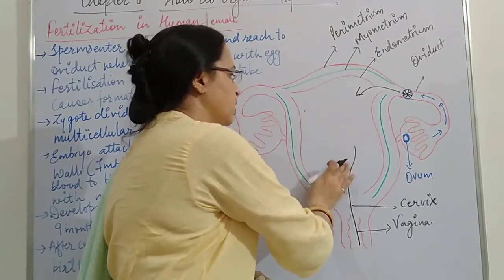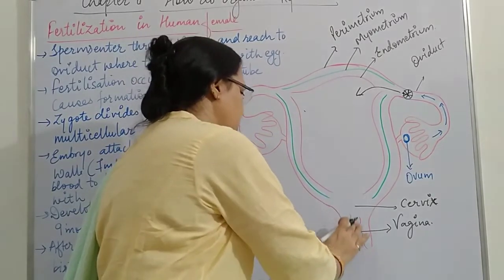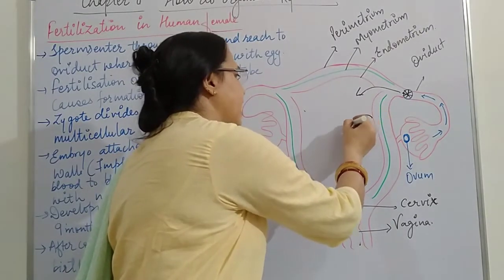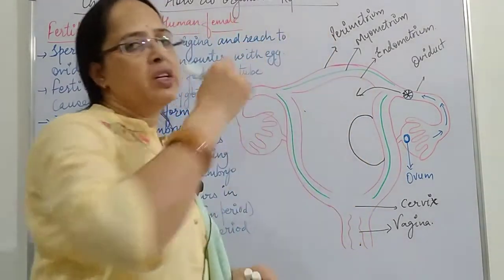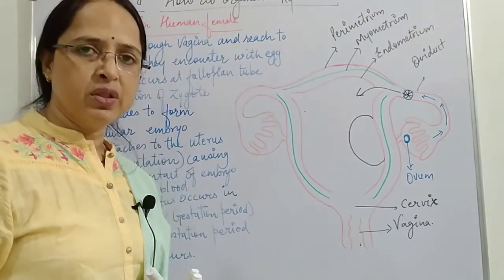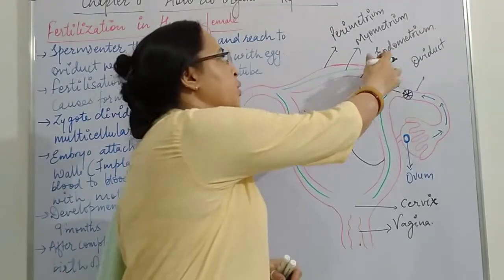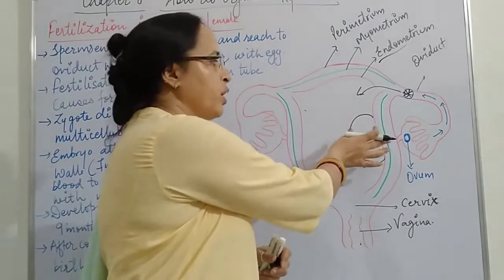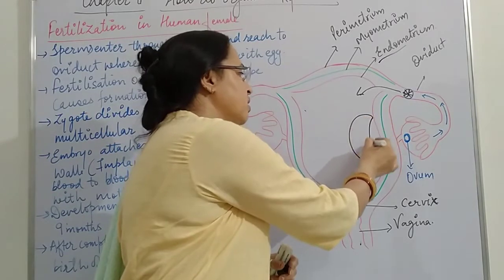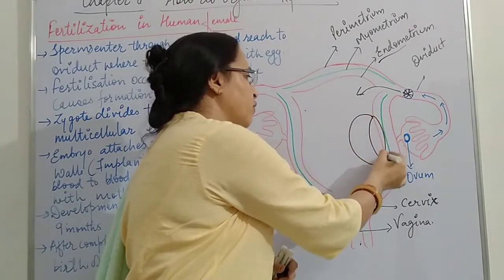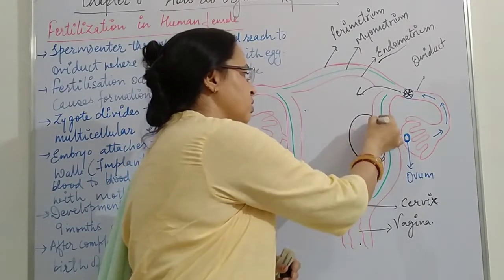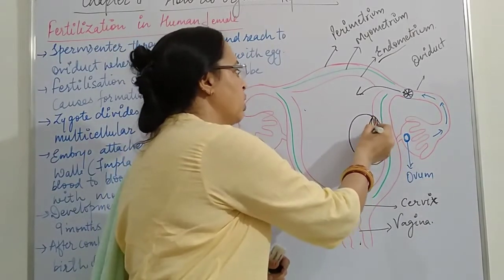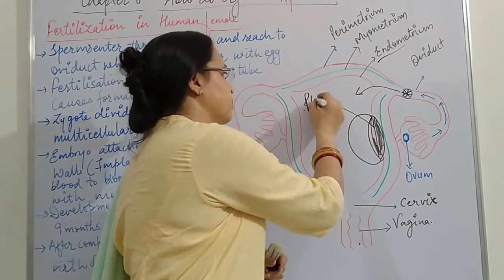In the uterus, the embryo attaches to the wall of the uterus, the inner lining of the uterus, that is the endometrium. Now this embryo which has joined over here forms thick disc-like structures in the endometrium wall, which we call the placenta.